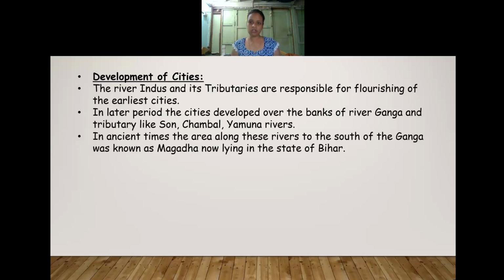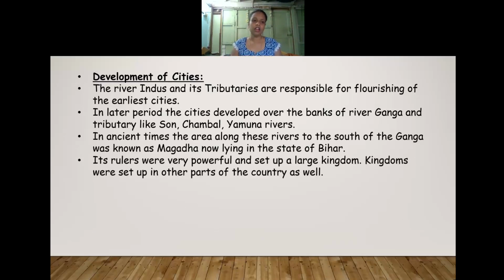So, in the southern part of the Ganga river, the powerful kingdom called the Magadha kingdom was there. It was a very powerful kingdom during that time. At present, we can find the Magadha kingdom in the state of Bihar. The kings were very powerful and set up a large kingdom, and such kingdoms were set up in other parts of the country as well.